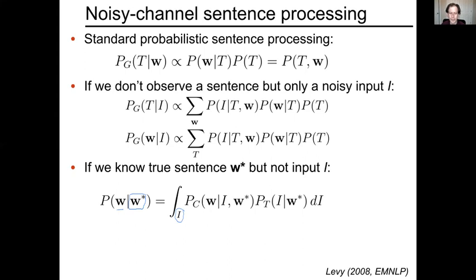And simple probability theory, the chain rule decomposition, says that I can decompose that into the probability, under the true noise source in the world, of an input given the sentence that was out there in the world, times the conditional probability of what the comprehender might think it would be given the input and the true sentence. Notice that in this model there are two different kinds of models of input and noise. One of them is what we can think of as the comprehender's model. That will govern the relationship between the hypothesized possible sentence W and the actual input I. The other is the true model.